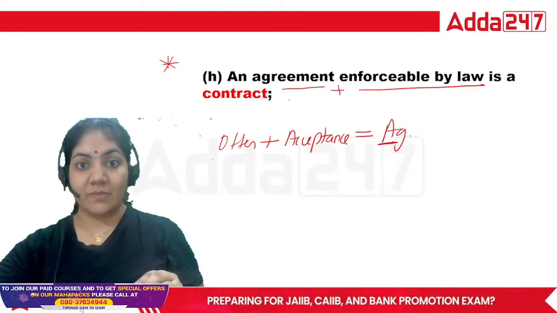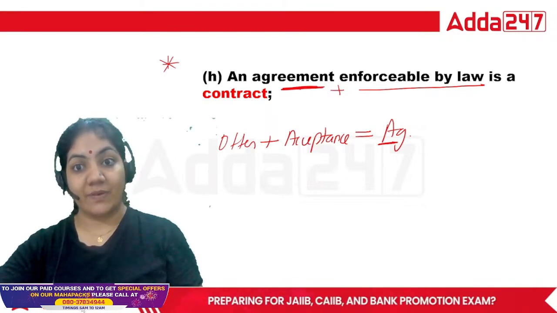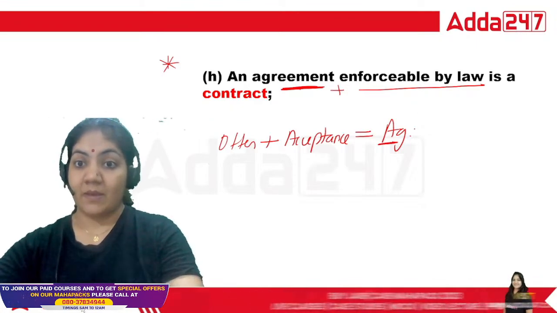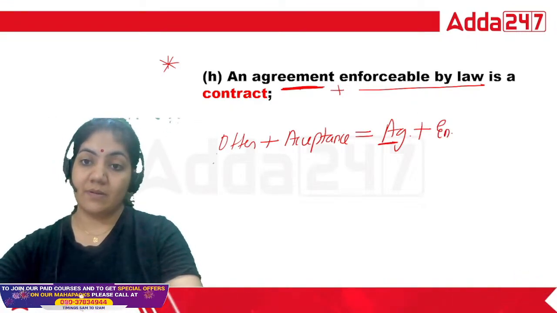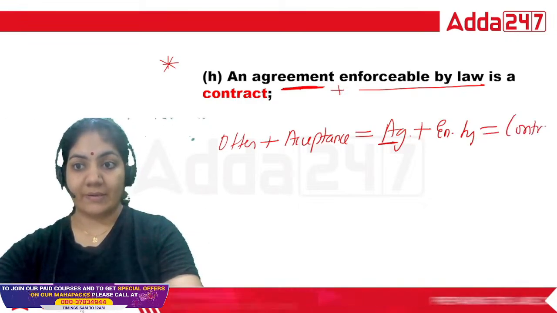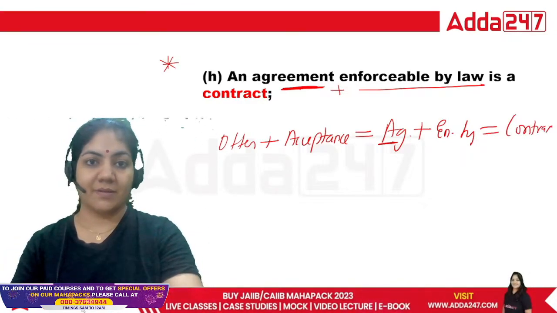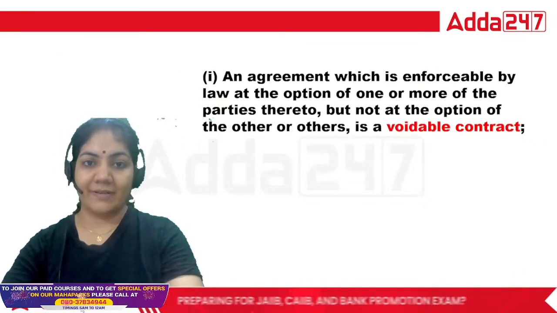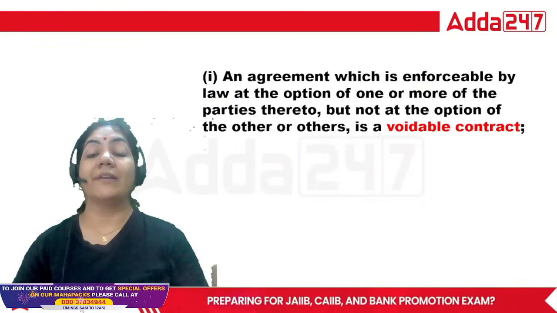So this is offer plus acceptance, and when enforceable by law, it is equal to contract. So this is the best example to understand the definition of the term contract. Right, guys? Now, what is voidable contract?